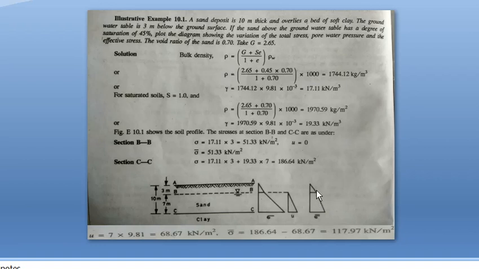If the question specifies that you draw the diagram, you should draw this diagram and mark the values. That is, at section BB total stress is 51.33, so you mark 51.33 here, and effective stress is also 51.33. You should mark the effective stress here. Likewise at point C, total stress is 186, here 68.67, and here 117.97. So you should mark these in the figure also.